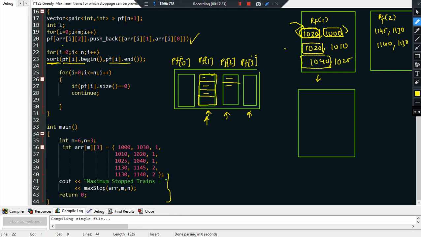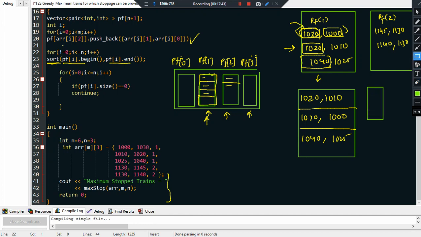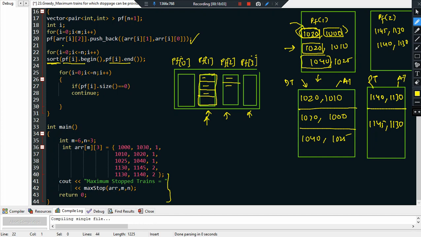So which row do you think comes first? This one, 1020, comma 1010. What will be next? 1030, comma 1000. What next? 1040, comma 1025. Done. Similarly, this platform 2 detail will also be sorted. 1140, comma 1130. Similarly, 1145, comma 1130. Done. So we have sorted. This first value is the departure time, and the second one is the arrival time. We have already sorted.